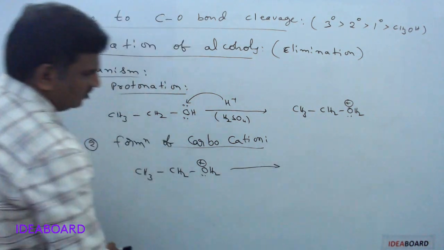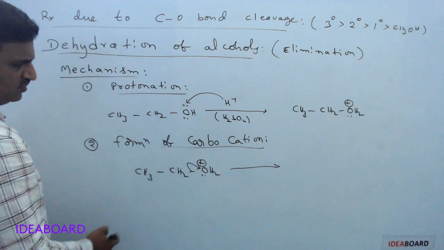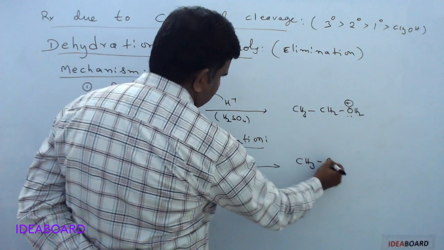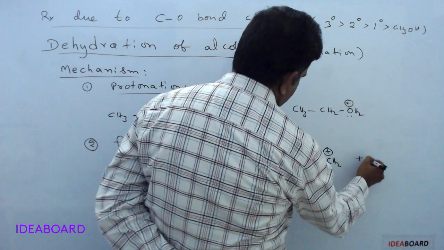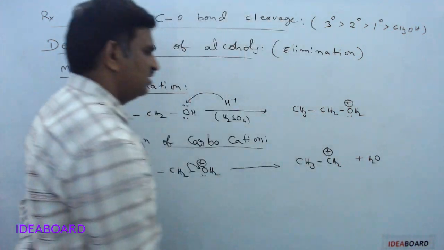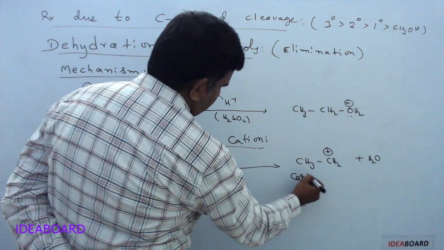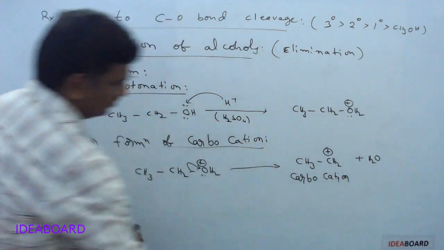In the next step, simply this pair of electrons is taken up by this, and so this carbon gets a positive charge. So here it is CH3 CH2 plus and H2O that is formed. What is this? It is a carbocation. Carbocation formation occurs in the second step.